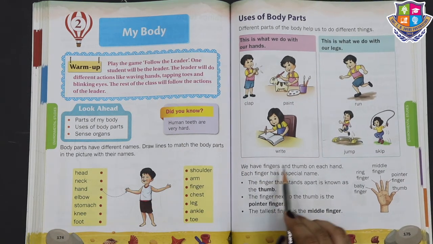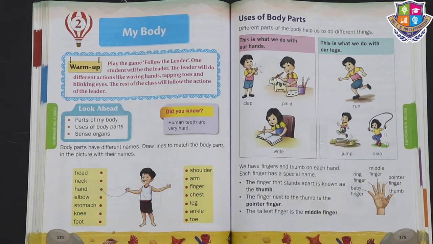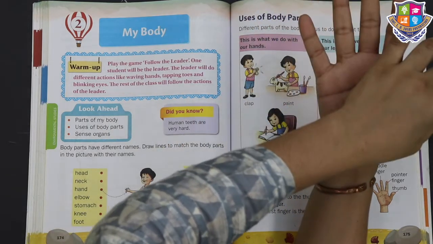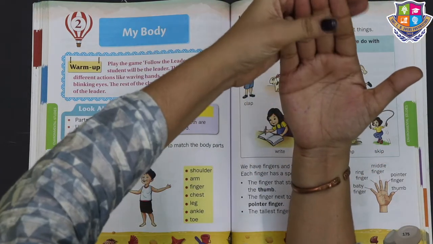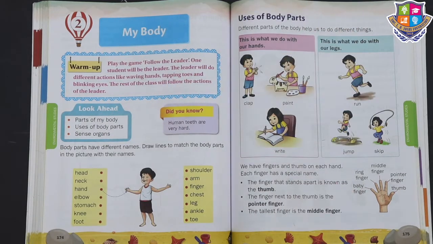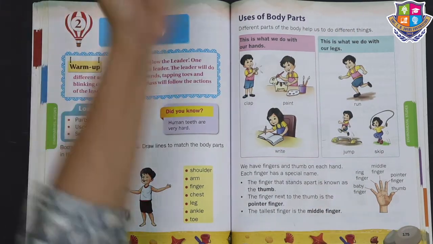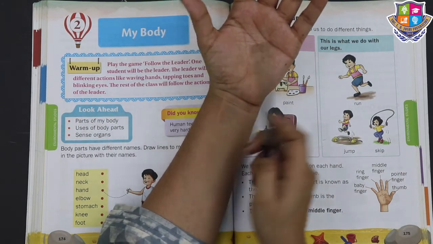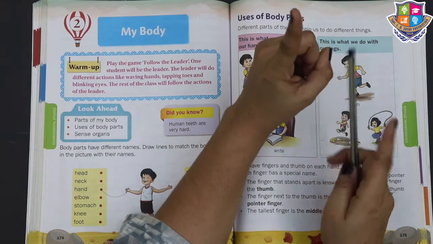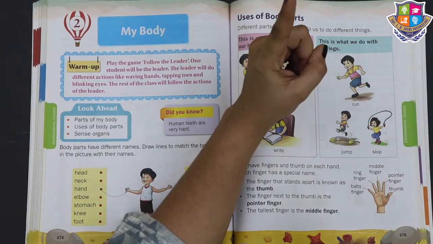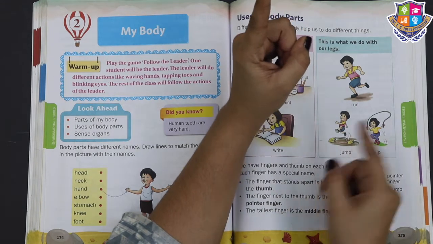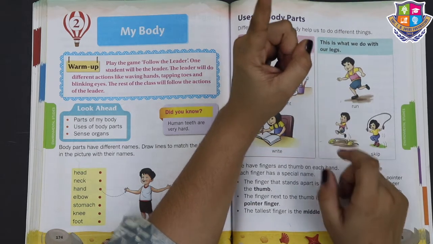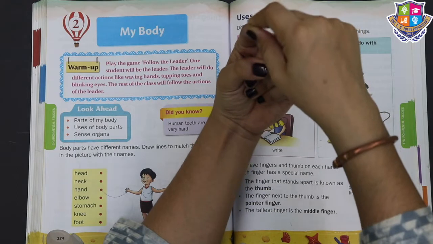Now we have fingers and thumb on each hand. Now can you see this hand? So this is your thumb, okay, and these are your fingers. Now each finger has a special name. Now what is this? This is a thumb. Okay, now this finger is a pointer finger. Now when teacher is telling you keep your finger and read, so how you read? So this is your pointer finger.